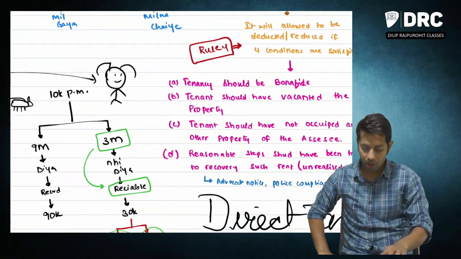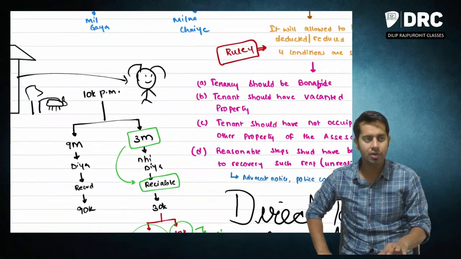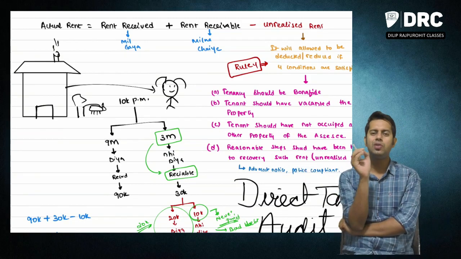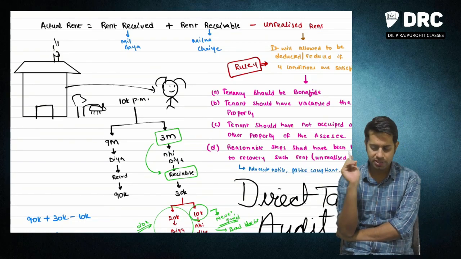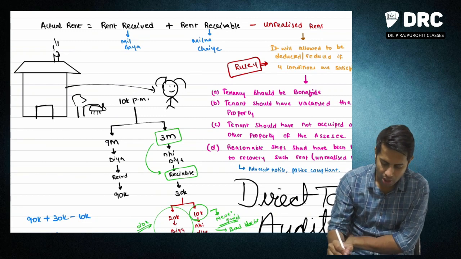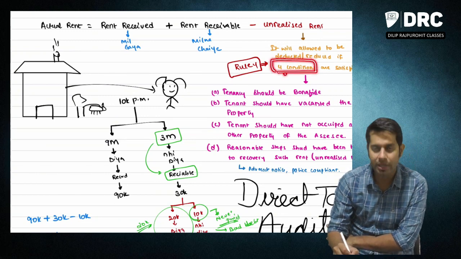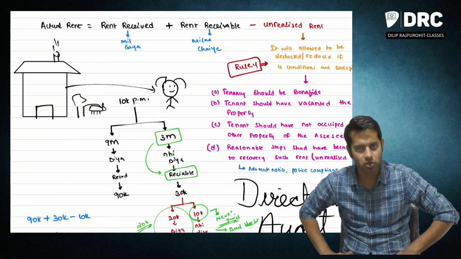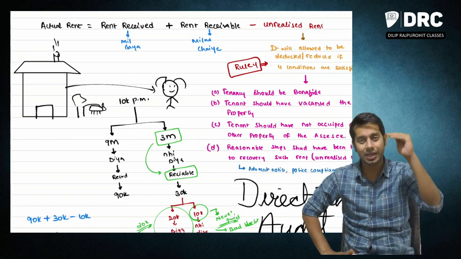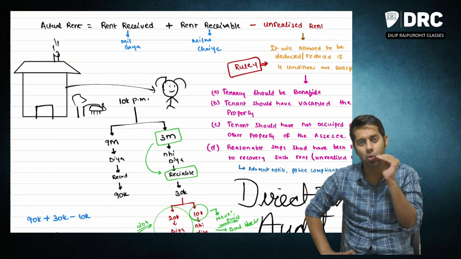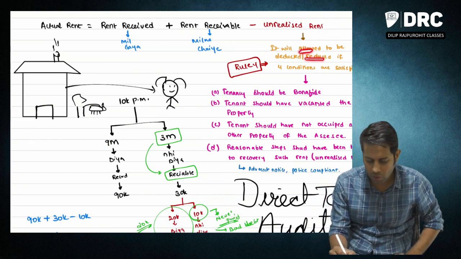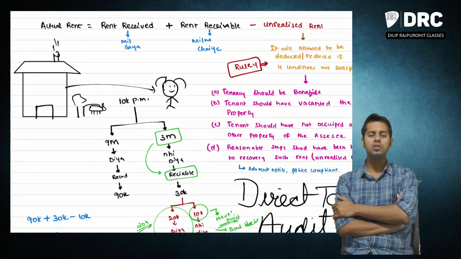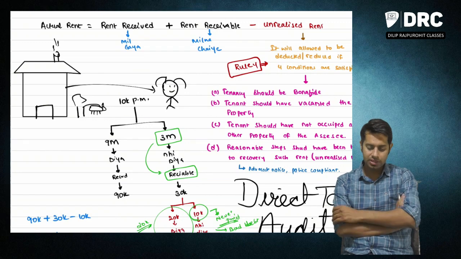Now, what the law says is, actual rent will be allowed as deduction if you satisfy 4 conditions listed in rule number 4 of the income tax rules. If you satisfy these conditions, only then will you be allowed to reduce or deduct this unrealized rent from your actual rent computation. Sir, what are these 4 conditions? What should I satisfy to reduce this unrealized rent, sir?